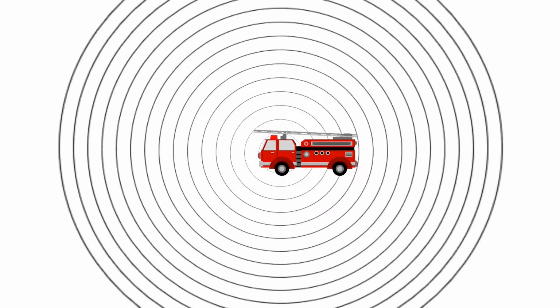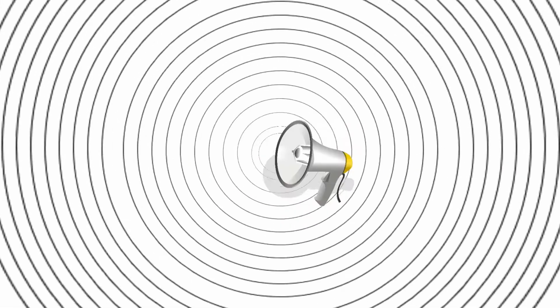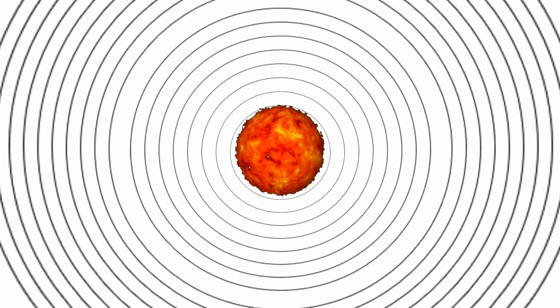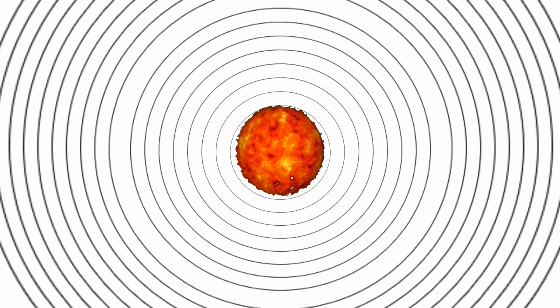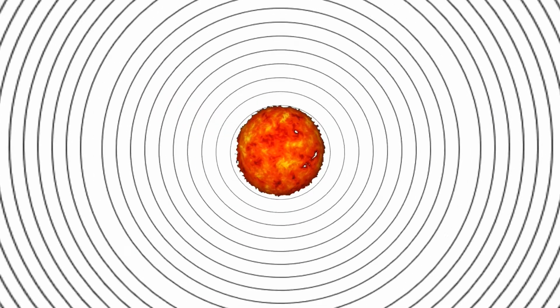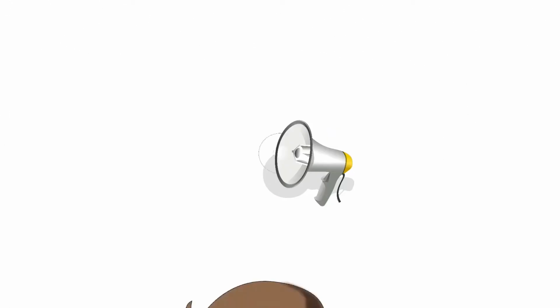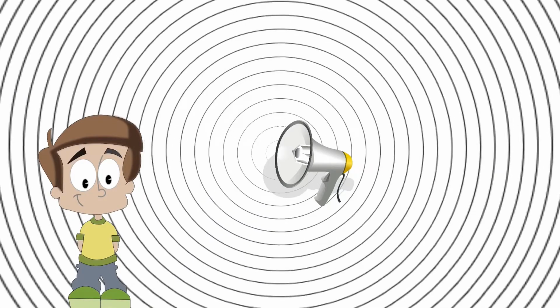In reality, it could be a fire truck emitting sound, a car blowing its horn, a loudspeaker emitting sound, a duck creating ripples on the water of the pond, a star emitting light pulses just like this. But here, these objects are stationary, so the wave emitted doesn't show Doppler effect until the object moves. The sound that you hear from a stationary object will be in the same frequency and so in the same pitch.